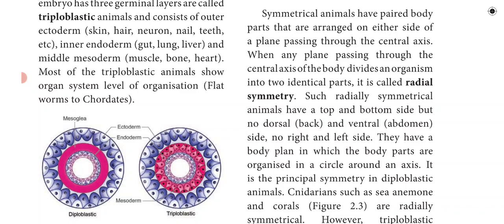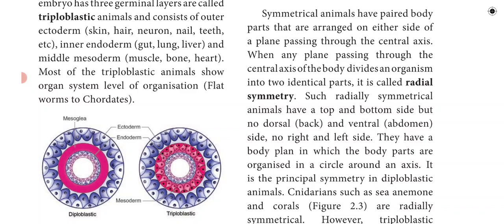What do we mean by radial symmetry? Symmetrical animals have paired or identical body parts that are arranged on either side of the plane passing through the central axis. So when any plane passing through the central axis cuts the organism into 2 equal parts, they are called symmetrical. When any plane passing through the central axis of the body divides an organism into two identical parts, it is called radial symmetry.